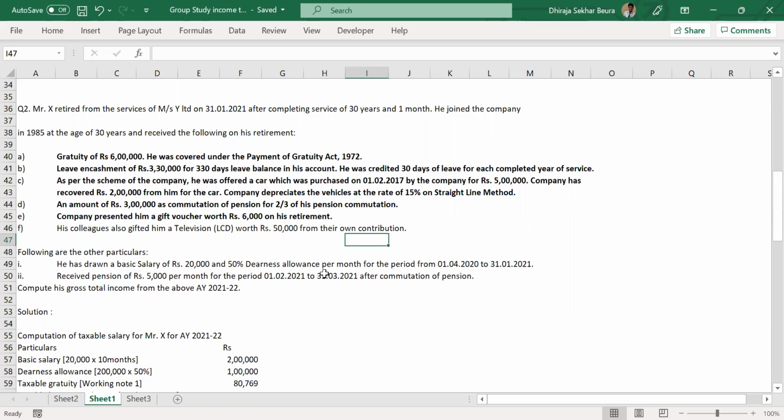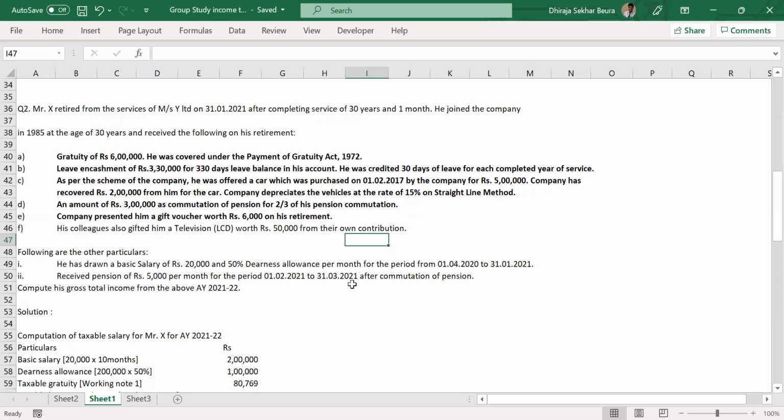Sorry, I didn't get you. 10 months salary as in? I'm saying there was a fourth one, right? 10 into average salary. Yes, correct. It'll be the same. So 10 months' average salary is the same as the monthly salary only, 20,000, so 2 lakhs, right? Yes, 2 lakhs. So that is the 2 lakhs, that's the answer then. So yes, 2 lakhs is the answer.